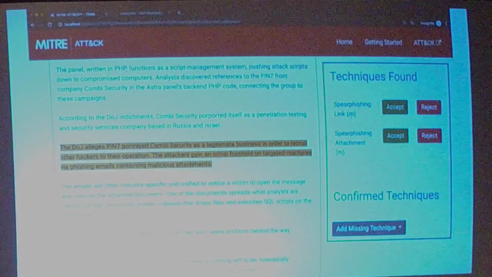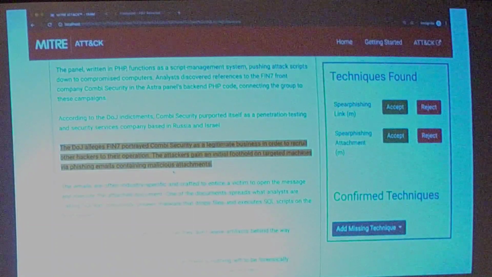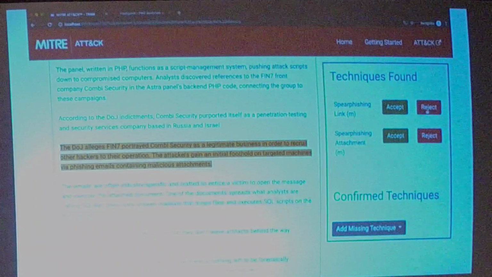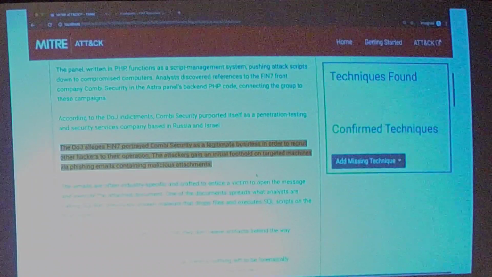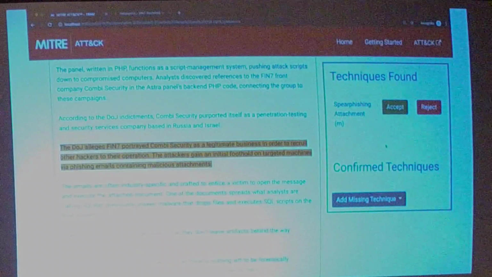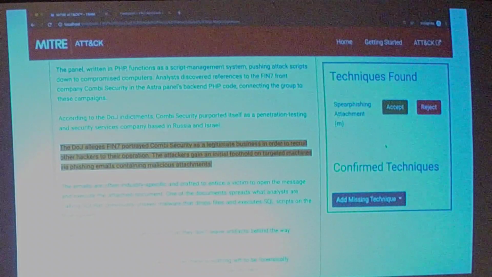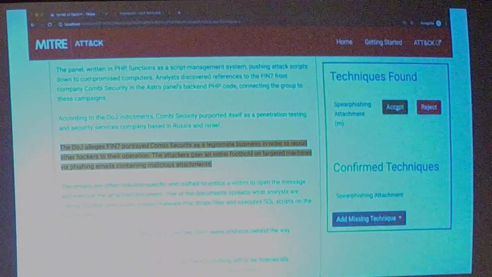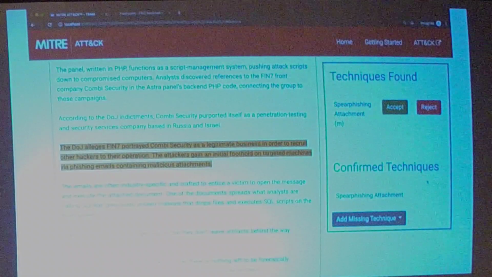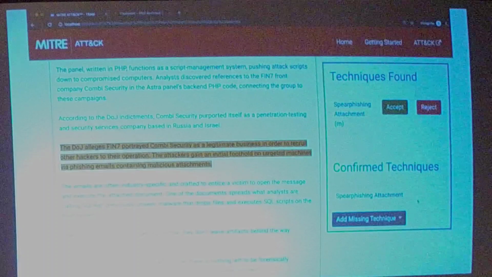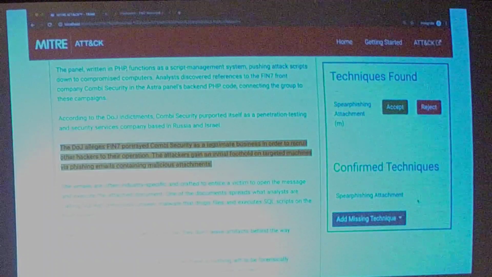Now it's giving me two techniques, spear phishing link and attachment. So I can go back and read the sentence again. It's talking about malicious attachments. So I reject the spear phishing link and accept attachment. Now you can see that it's down in the confirmed techniques. Only accepted techniques will go down here.